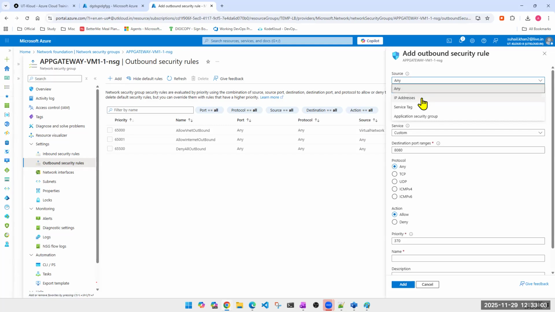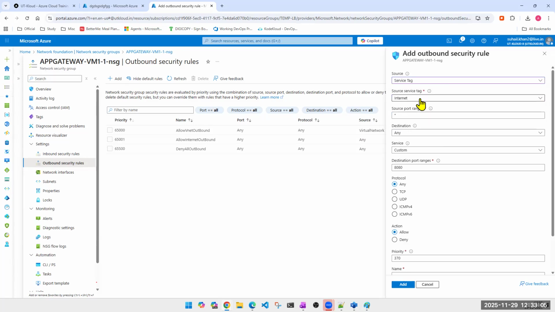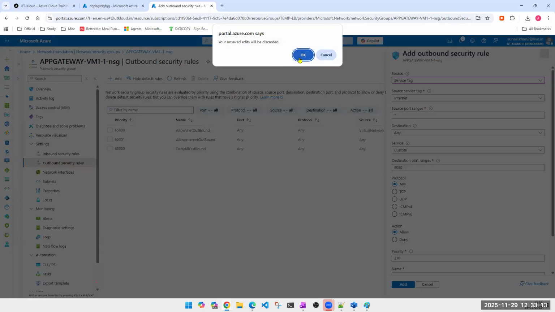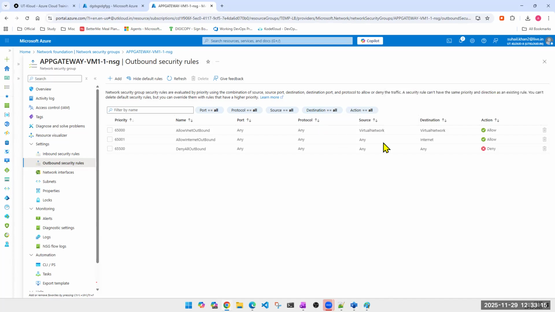Source could be IP address, could be service tag. Service tag is best suitable here. Or in fact, you don't even have to worry about it. If you are overriding some rule, it's better that you just copy everything from here, except for one or two things. If I wanted to deny it completely, then I'll simply copy all the conditions from here except one. Which one? Action should be denied. Yes. Action, I'll keep it deny instead of allow. But rest everything I'll keep the same. I won't even have to use my brain.